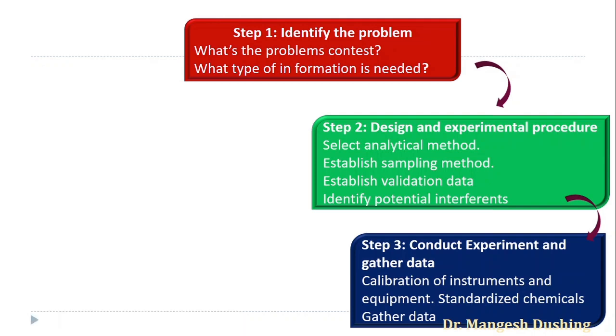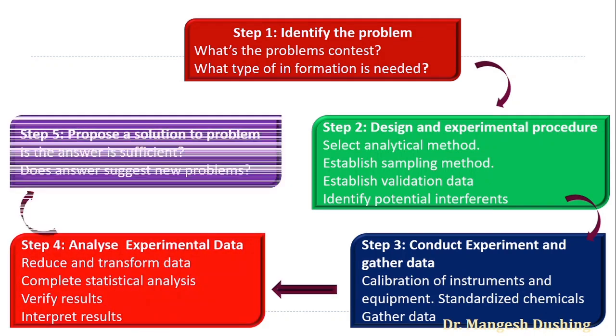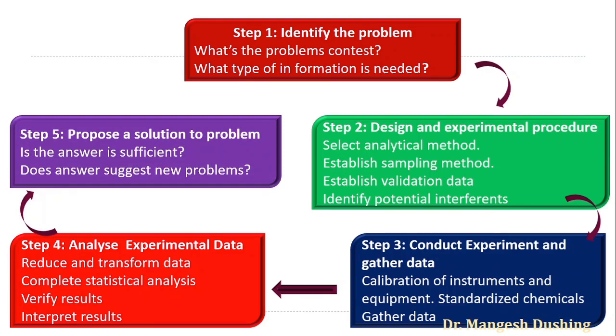After that, the fifth step is to propose a solution to the problem. After calculating, verifying and interpreting the results, and using some statistical analysis, we have to come up with the solution to the problem from where we started.